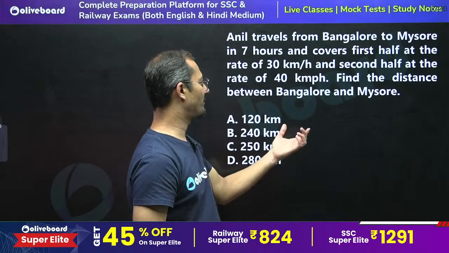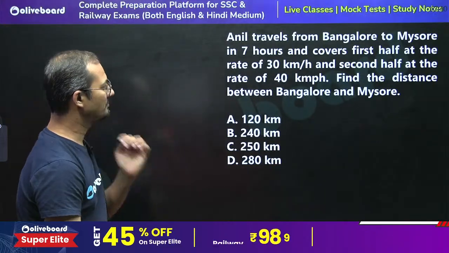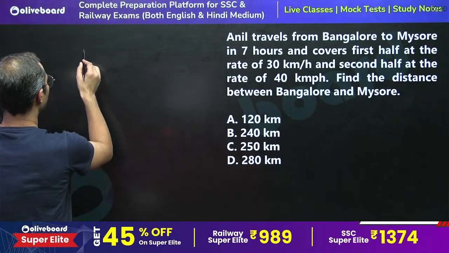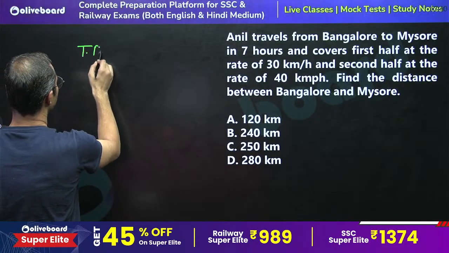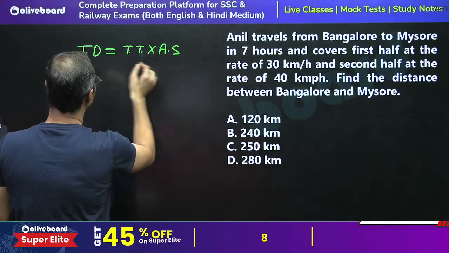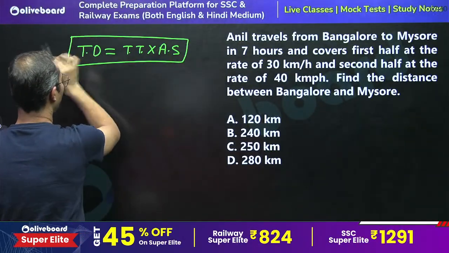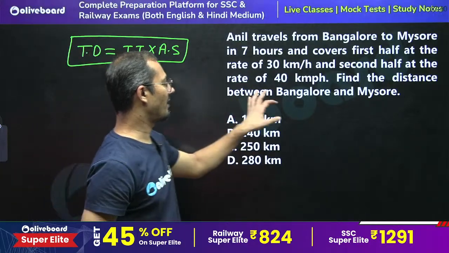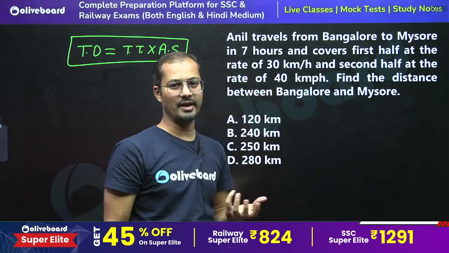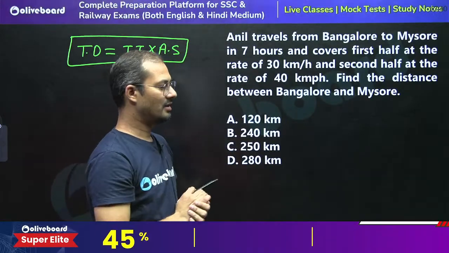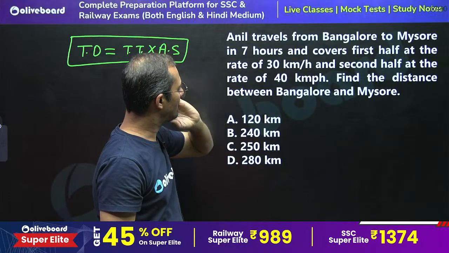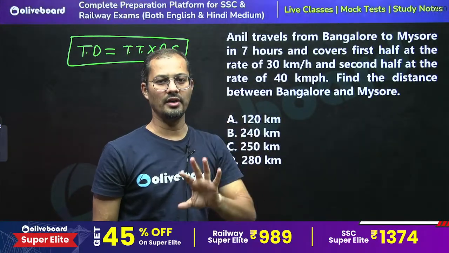Tell me what is the answer for this question. Again, very easy question, right? This belongs to speed, time and distance. So we must know that the total distance is given by total time into average speed. In such kind of question, we have to apply this formula. See, Anil travels from Bangalore to Mysore in 7 hours. This is only going, right?